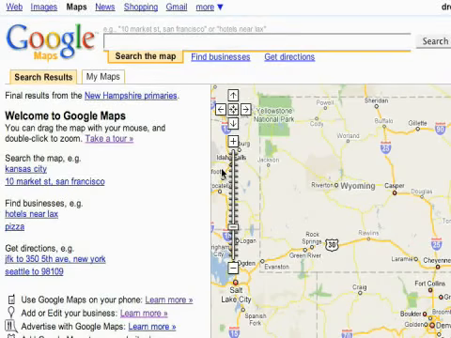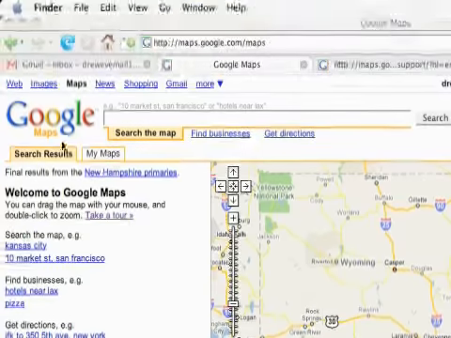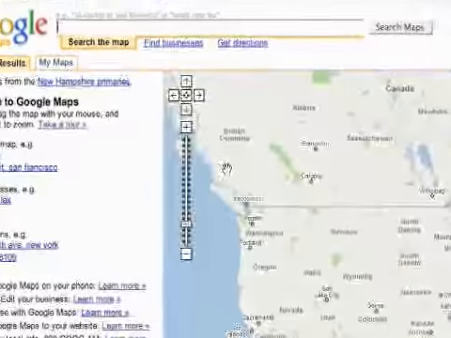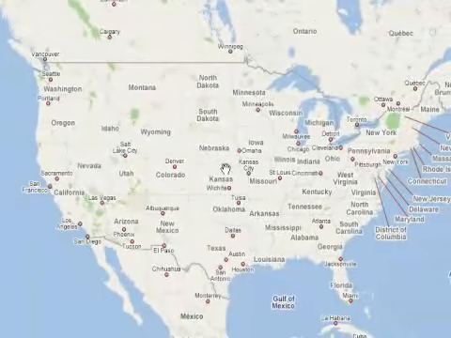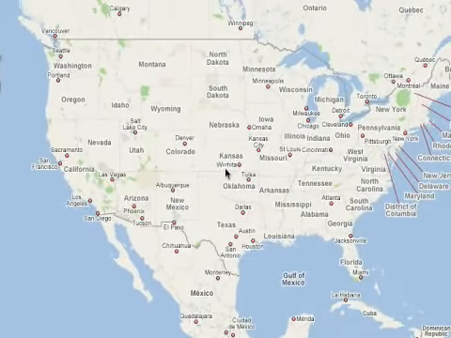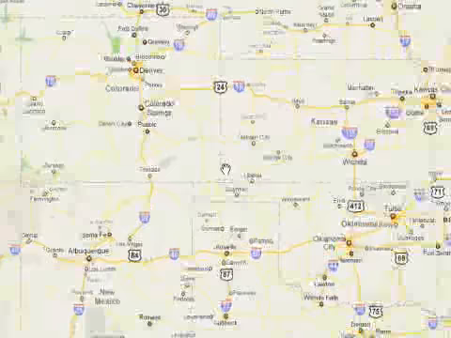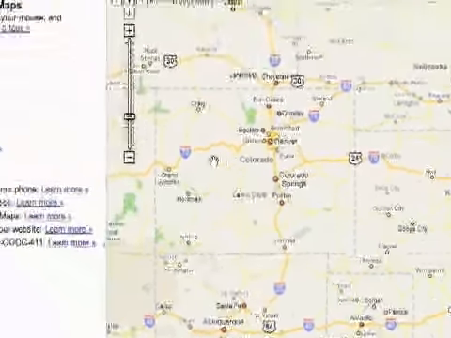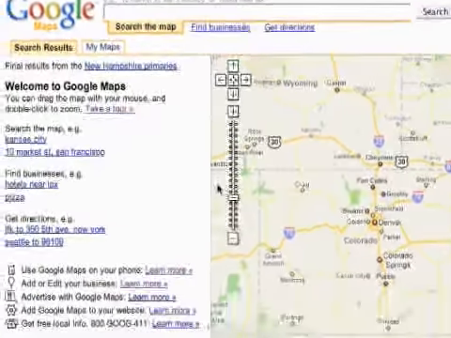Okay, now I'm going to show you how to navigate maps in Google Maps and your different view options. Let me just go to, by default, I'm just getting this view of the United States right here. One way you can zoom in is double clicking, just like that. The other way to zoom in and out is using this bar over here.